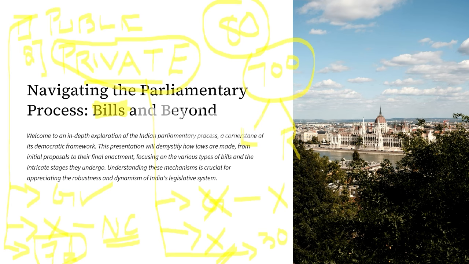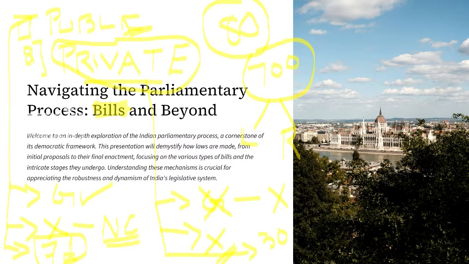Now, when we speak about a public bill, it will be drafted by the concerned department in consultation with the law department. Why? Because ultimately it is the law department that has the expertise in making bills.